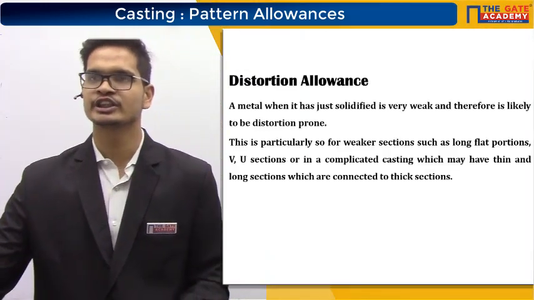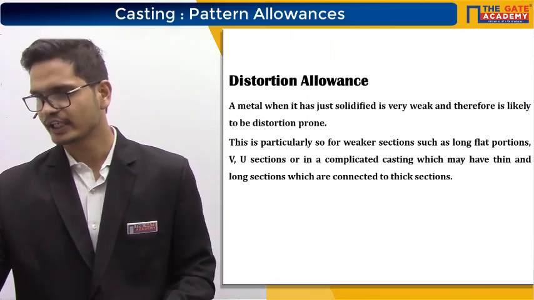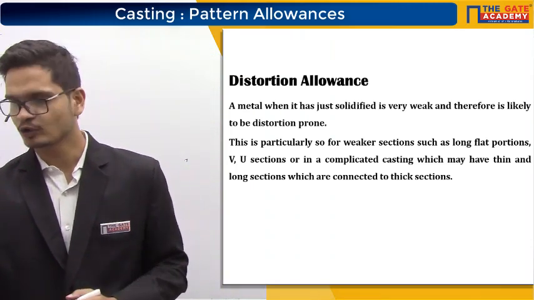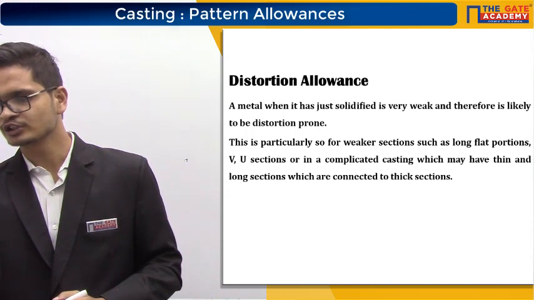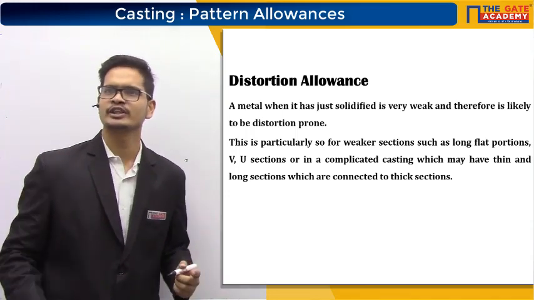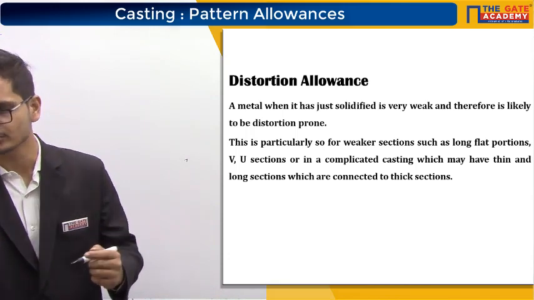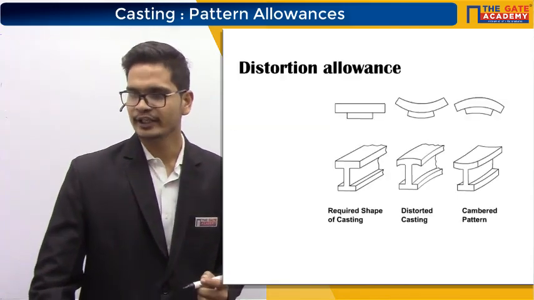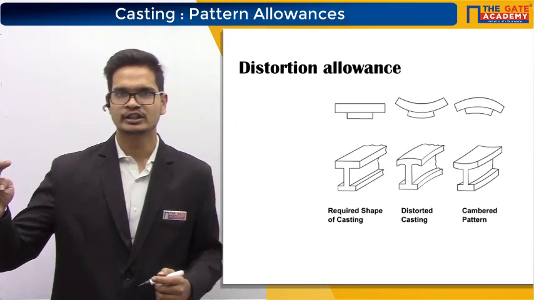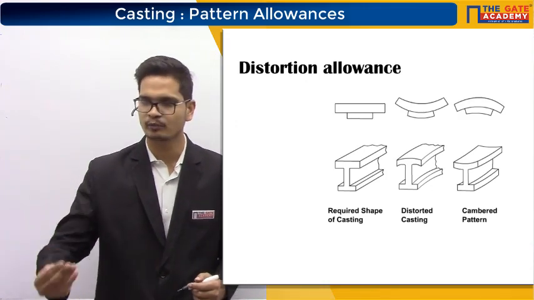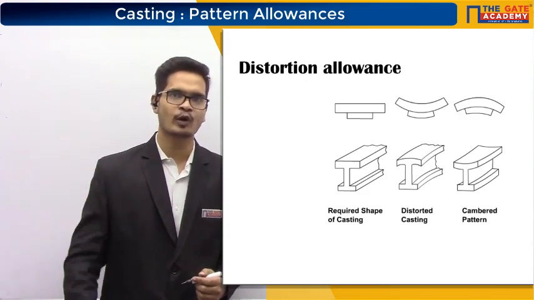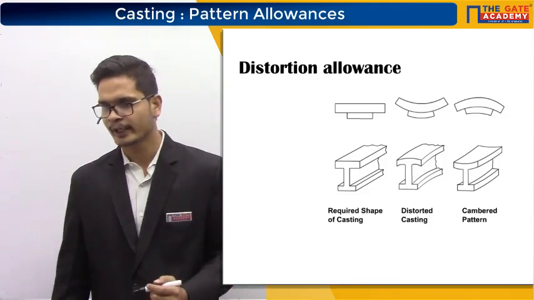Next one is distortion or camber allowance. It is also called camber allowance. Some of you asked me, sir, what is camber allowance? Camber allowance is nothing but the distortion allowance. In the diagram you can see there are 6 diagrams, 3 in the top and 3 in the bottom. Please focus on the 3 top diagrams.